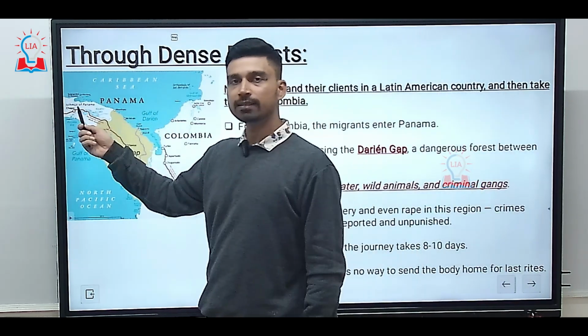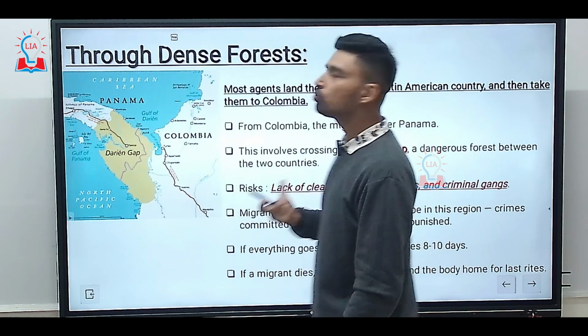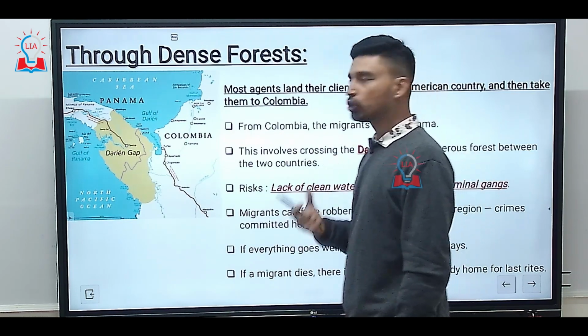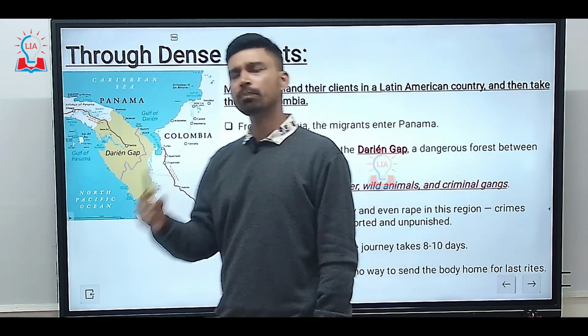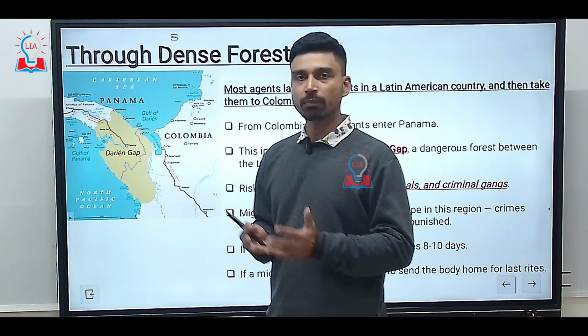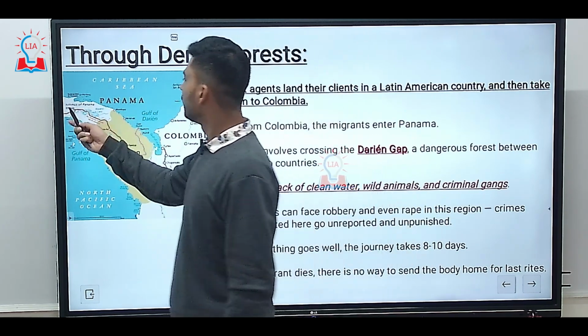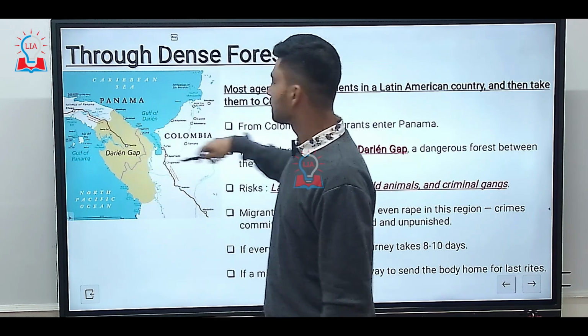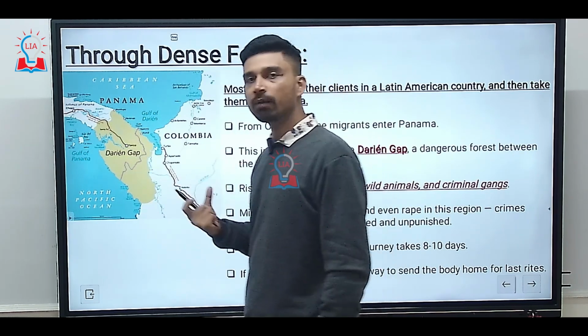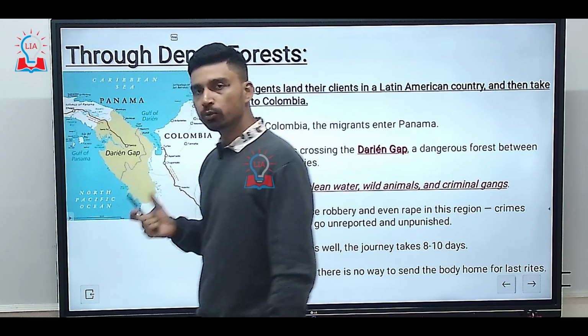So as we can see on the map here, from Colombia, the migrants then enter a small country, that is Panama. Panama geographically is also classified as an isthmus. Now, an isthmus is a small strip of land that connects two larger land masses. In this case, Panama is a small isthmus that connects South America, a large continental landmass, to the south, and North America to the north.